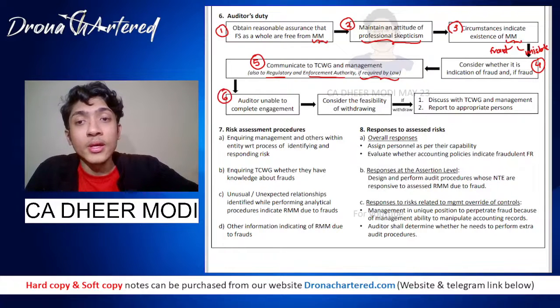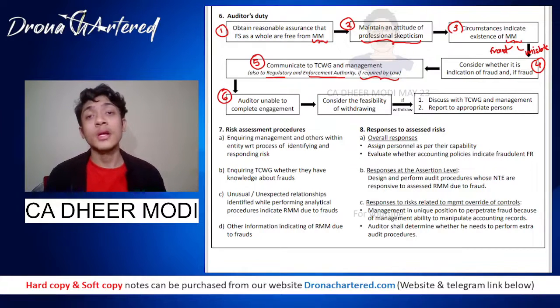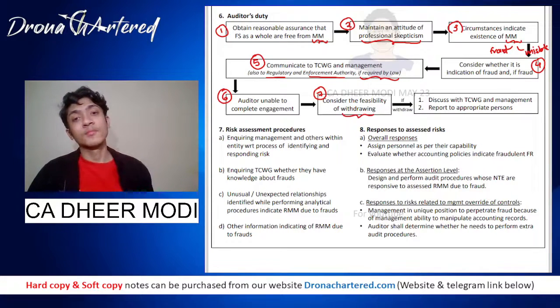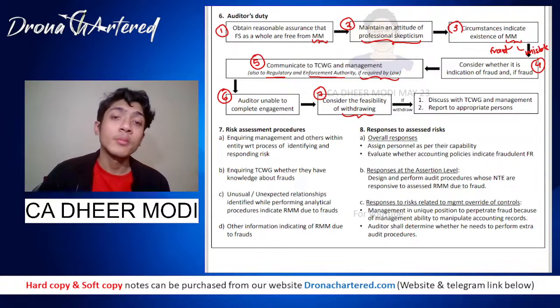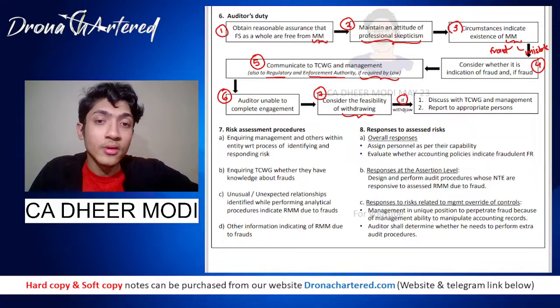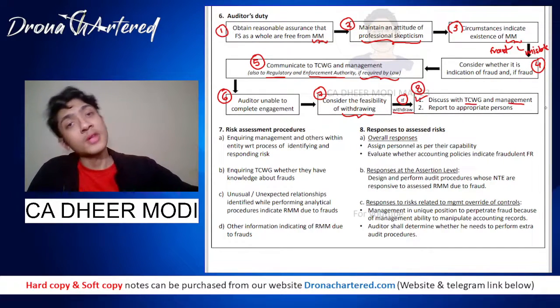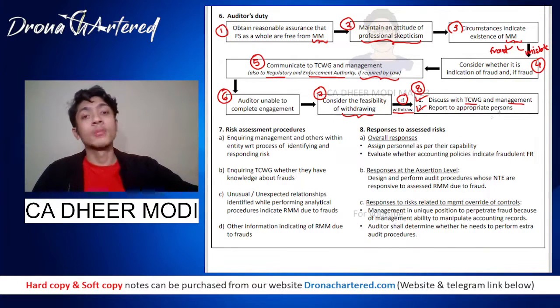Now your sixth point is if the auditor is unable to complete the engagement. If, due to the fraud, he is unable to complete the audit engagement, he should consider withdrawing from the engagement. When we say he should consider the feasibility of withdrawing, that means he should consider: is it possible to withdraw from the organization right now? Is it worth it? If he withdraws from the audit engagement, then the first point is you have to discuss with TCWG and management that boss, I am leaving, I will not be able to do the audit. And second, he will have to report to the appropriate person.